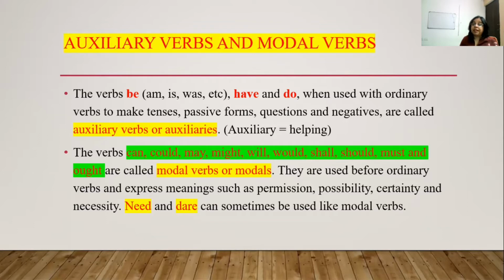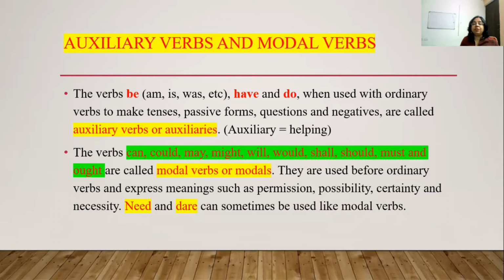The verbs can, could, may, might, will, would, shall, should, must and ought are called as modal verbs or modals. So they are used before ordinary verbs and express meanings such as permissions, possibility, certainty and necessity. Need and dare can sometimes be used like modal verbs.